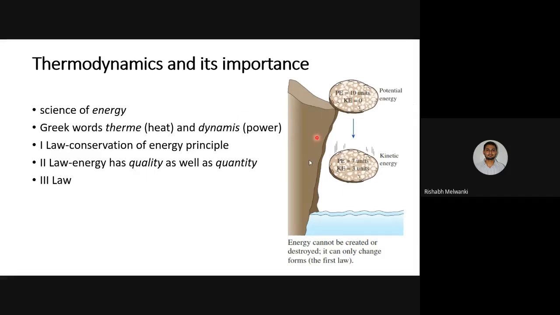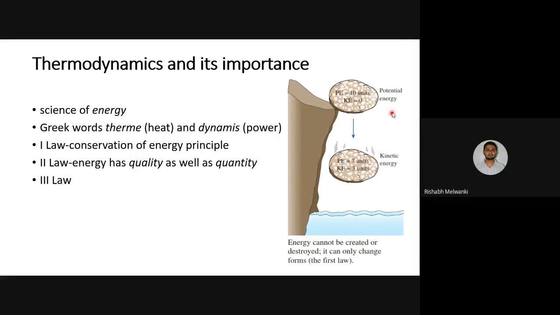This content has been taken from Senja. Here a rock at a certain height is there. This is an example of the first law, which in general you have studied in mechanics as well. So what is the first law? The conservation of energy principle. Energy can neither be created nor destroyed. It can only change forms.